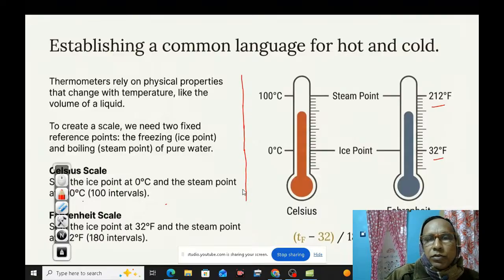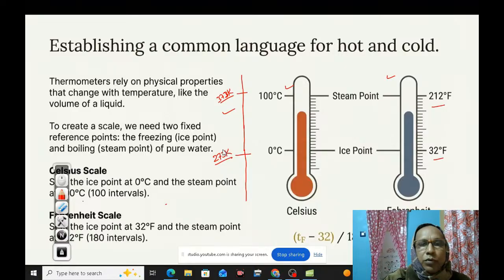In that case also there are two points, the ice point and the steam point. The ice point is 273 Kelvin and the boiling point or steam point is 373 Kelvin. These are the three scales: centigrade, Fahrenheit, and Kelvin.